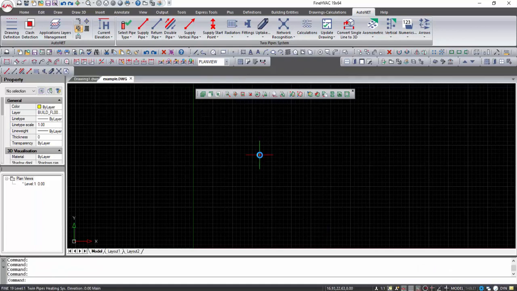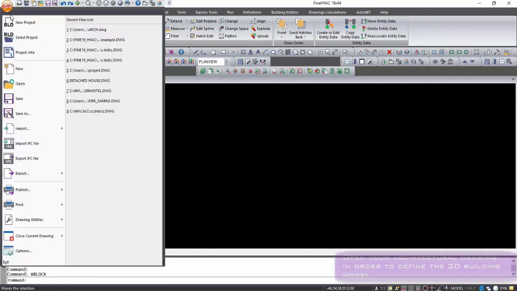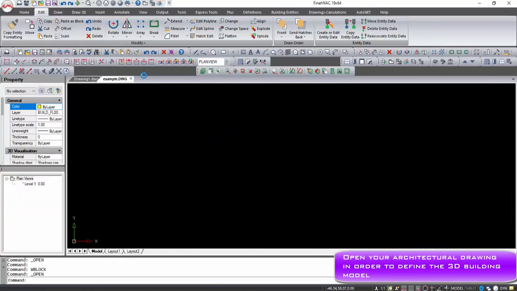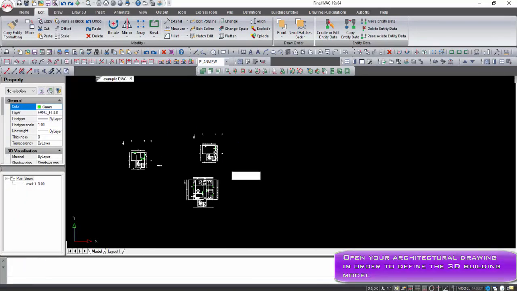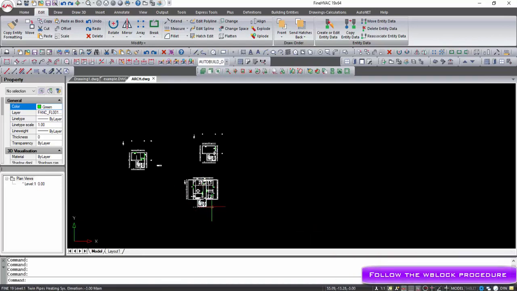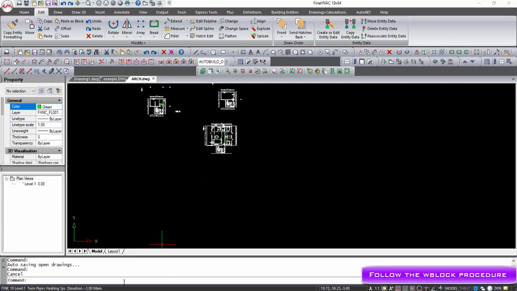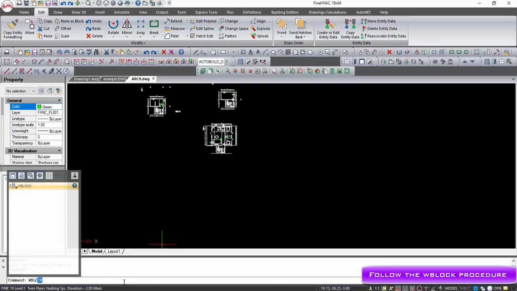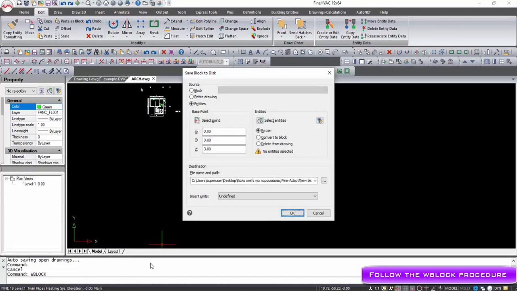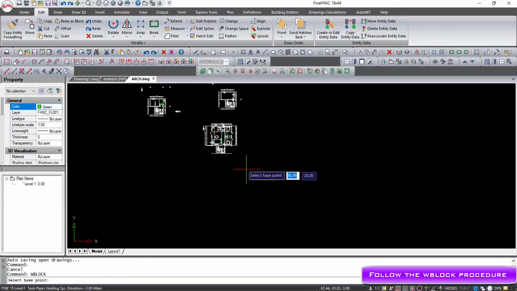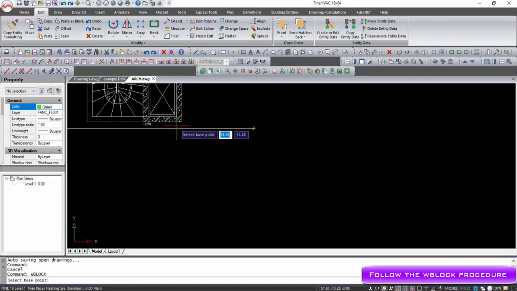It is given the capability to insert either IFC files or DWG drawings as external references following the W-block procedure. The W-block command allows us to save part of a drawing as a block. When this command is selected, you are prompted to enter the file name, the base point and the path of the block file saved.